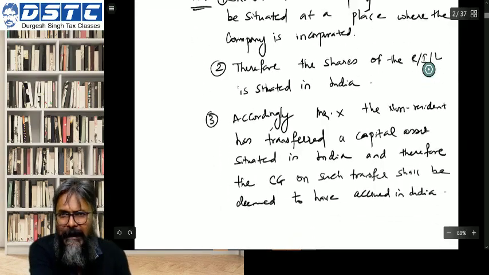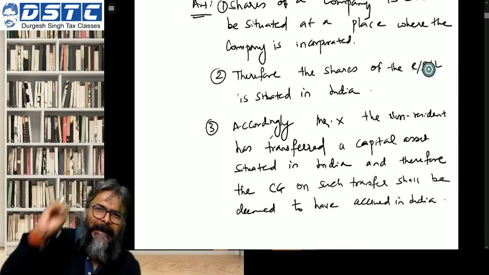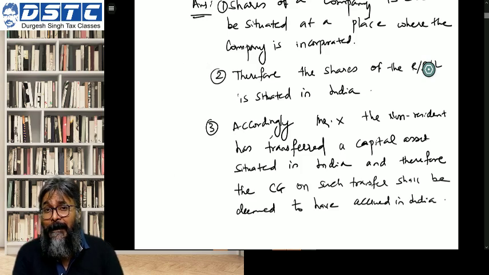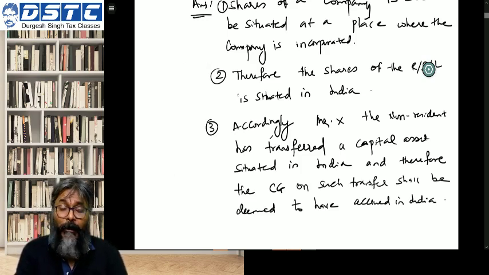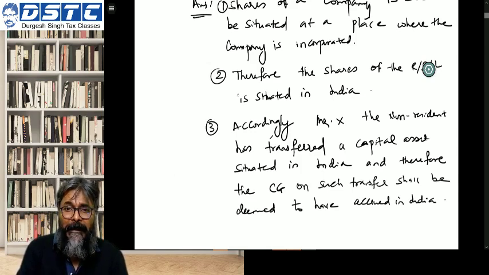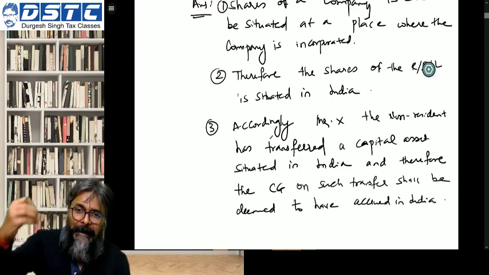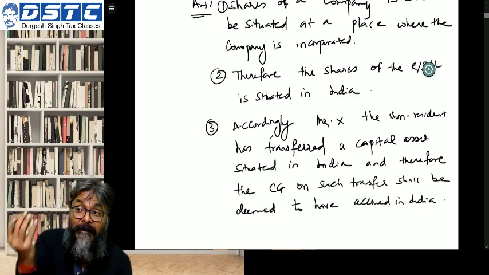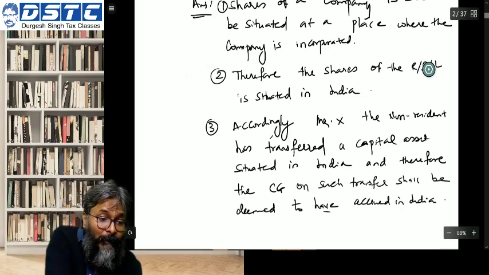He came to know that if I directly sell the shares of the RIL, then I cannot be saved. I will have to pay the tax in India, because this will be an Indian income. Why is it an Indian income? Because it is an income which accrued in India.